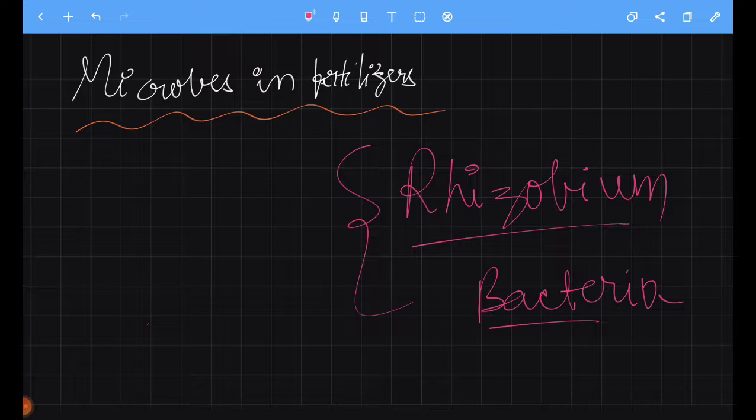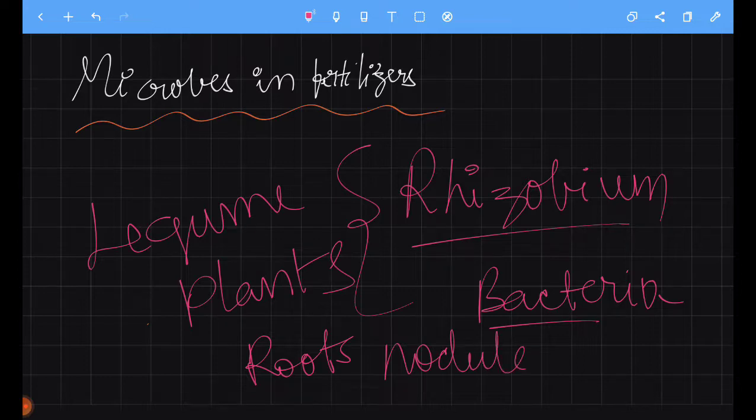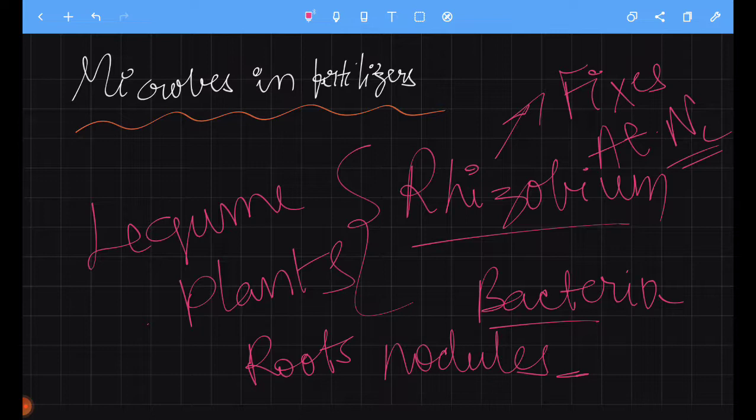It is present only in legume plants, in association with root nodules. In our lower classes we have learned this. This Rhizobium fixes atmospheric nitrogen into absorbable forms, and it helps in the growth of the plant.